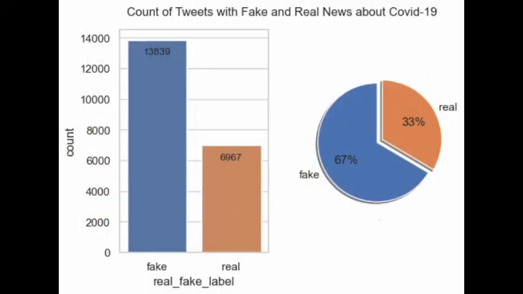So we trained a model. After experimenting, we found the best model for our purpose. And as you can see here, the majority of the tweets, the 67% of the tweets, contain fake news about COVID. And the 33% contain real news about the pandemic.